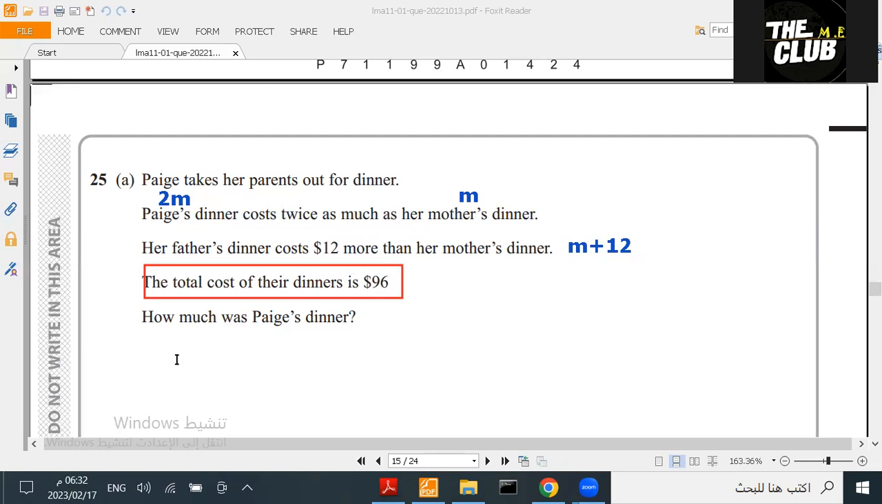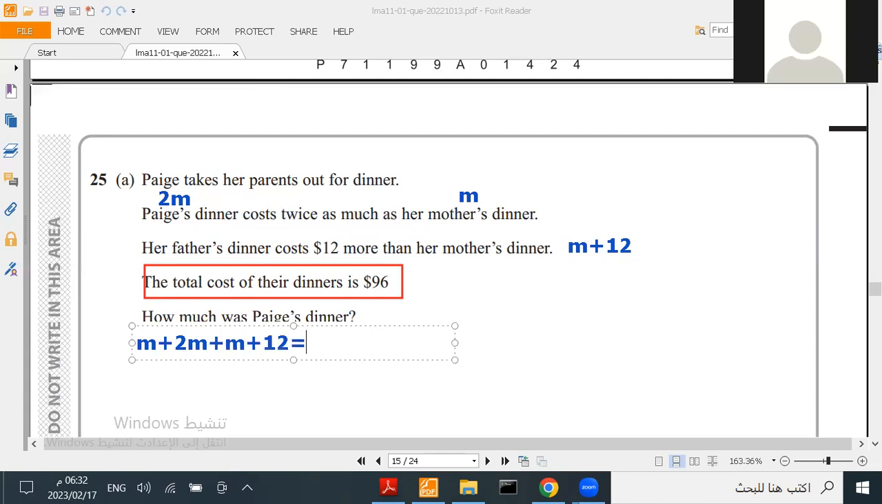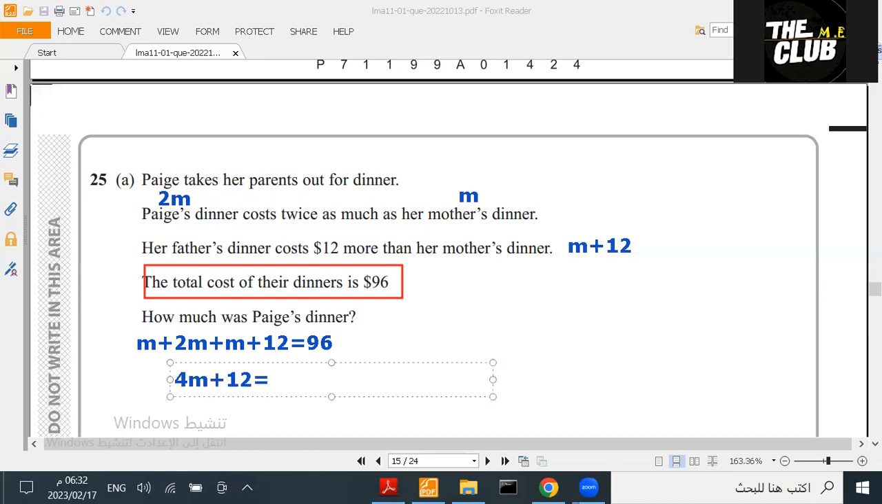So I'm going to put it as an equation. M for the mother, plus 2M for Paige, and then her father's, plus M plus 12, equals 96. That's the idea of answering this question. How many M's do I have here? 1, 2, 3, 4. This one is 2M, and these are 1 and 1. So 4M plus 12 equals 96.